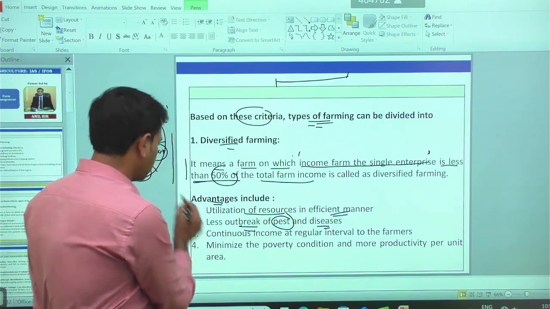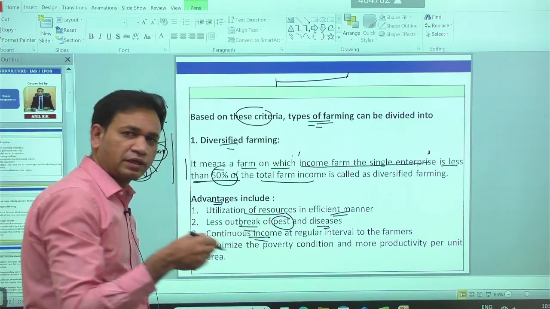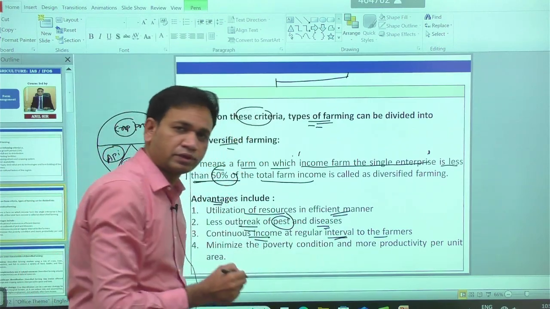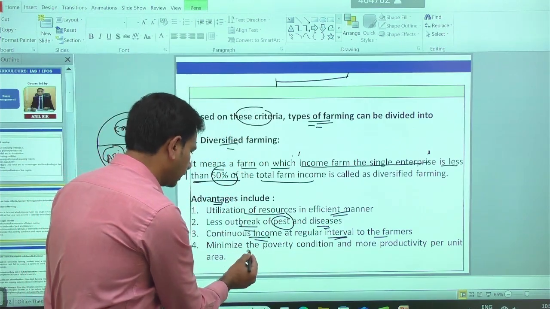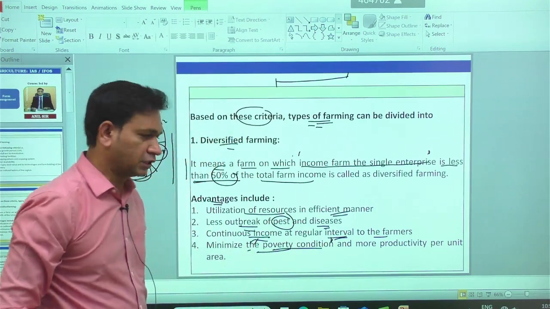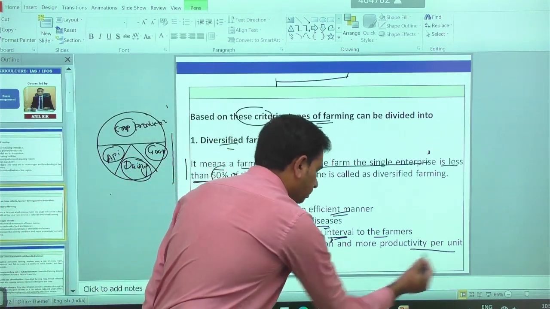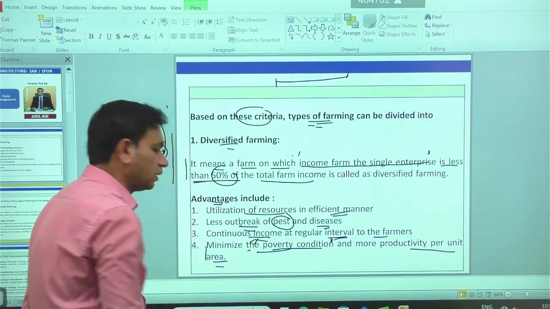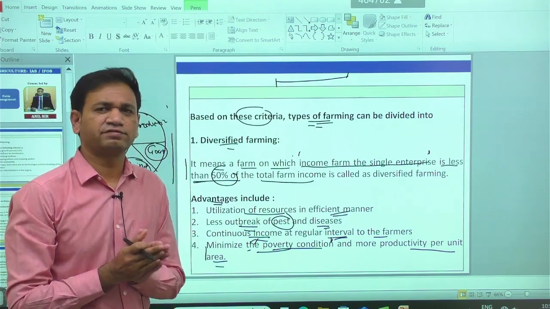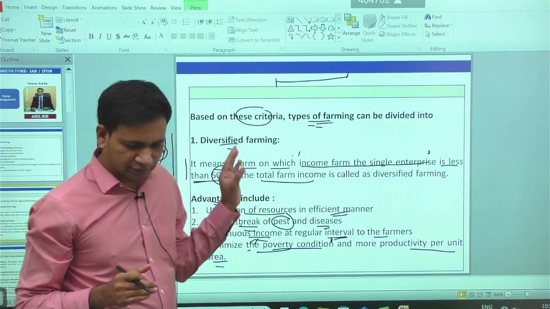On a regular basis, a continuous income to the farmers is possible at regular intervals. It helps in minimizing poverty, and more productivity per unit of land can be taken in the given piece of land. These are some benefits of the diversified farming system.